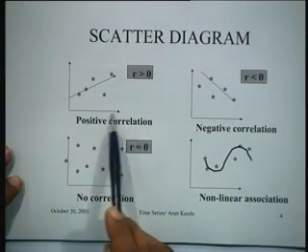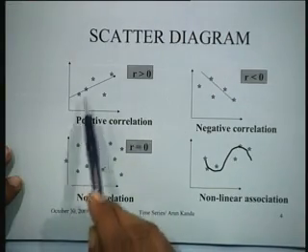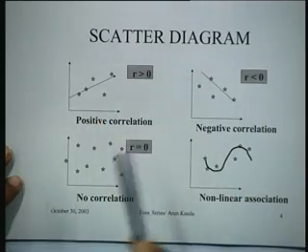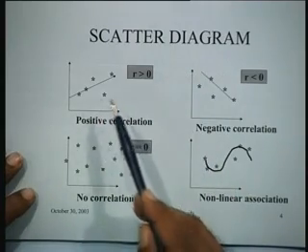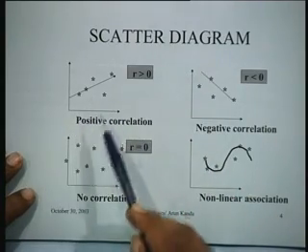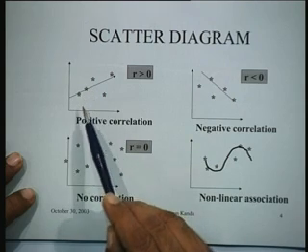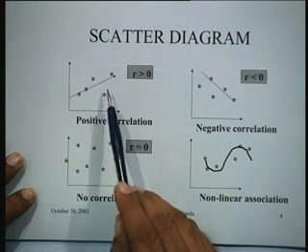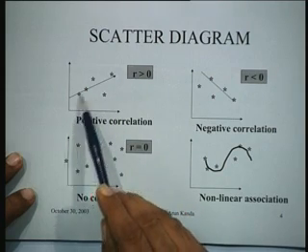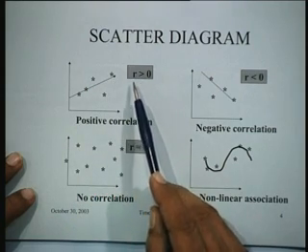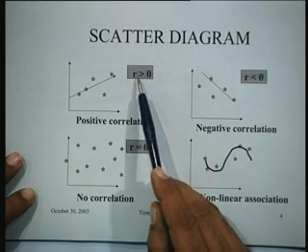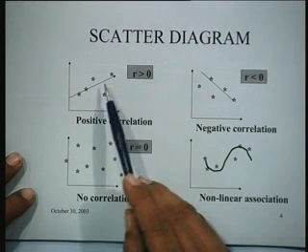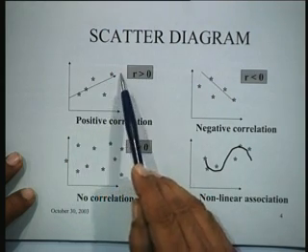For instance, if the relationship between two variables x and y is plotted on a diagram known as the scatter diagram, you would find, for instance, in the first graph here, generally as the one variable increases, the other variable also tends to increase. So, this is said to be a situation where the correlation is positive. The correlation coefficient between the two variables would be positive when it shows a trend of this nature.